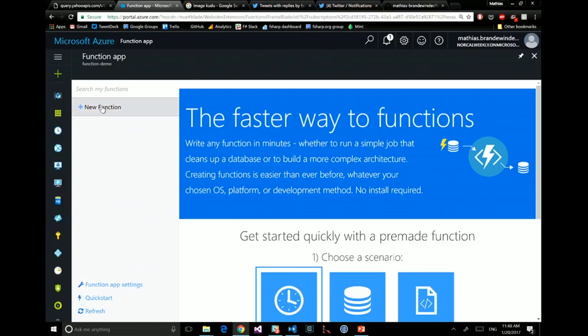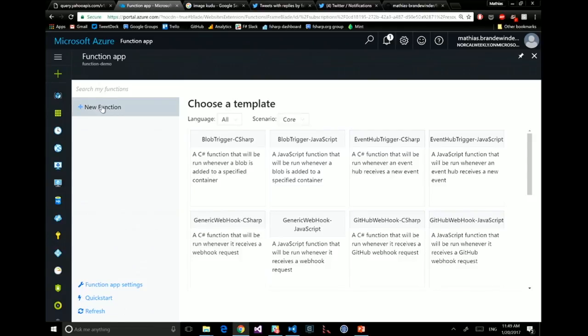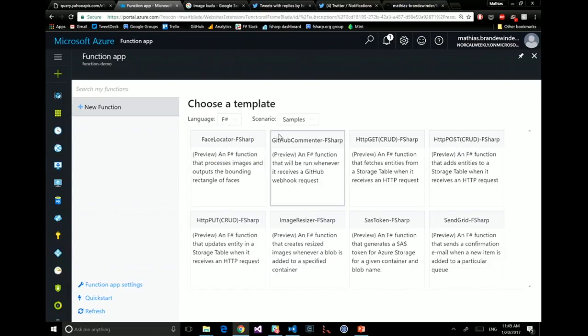So what I'm going to do is say I want a new function. And here in my functions, I could pick plenty of languages. Some of them I like more than others. I don't want to write a function in PHP, probably. You could do it in C#, in JavaScript. You could do whatever you want. I'm going to do it in F# because this is an awesome language.